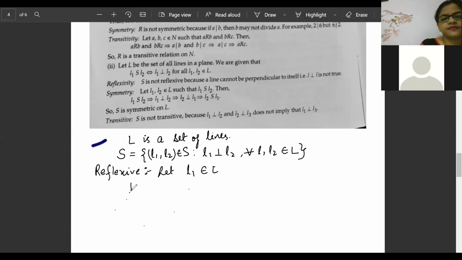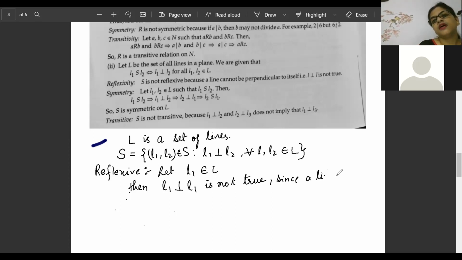Then L1 perpendicular to L1 is not true, since a line cannot be perpendicular to itself.